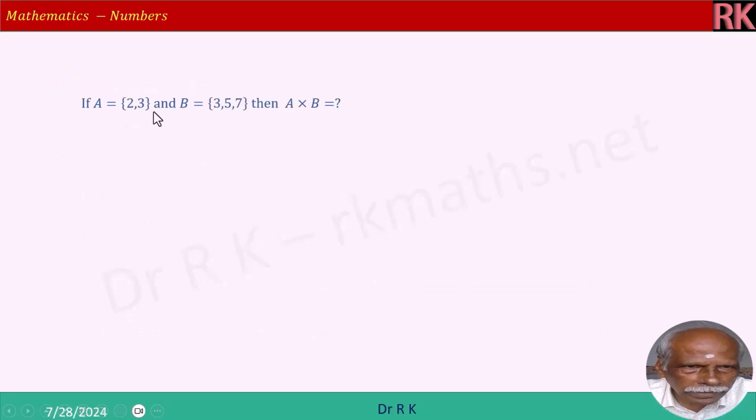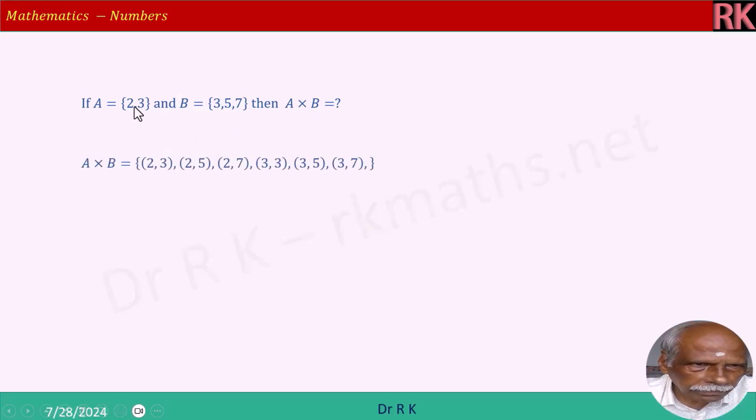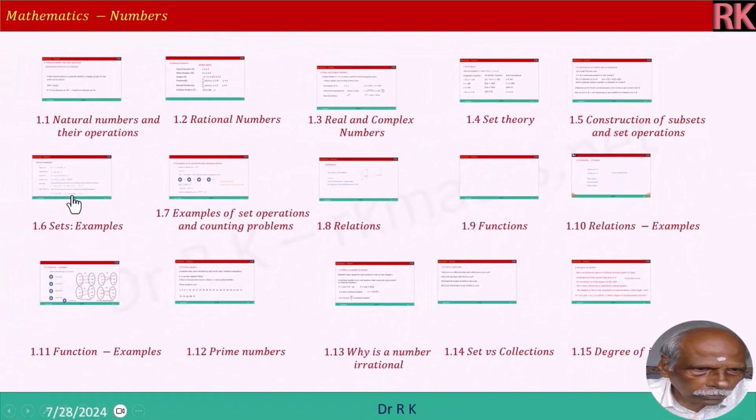So if A is equal to 2, 3, B is equal to 3, 5, 7, then A cross B will have 6 elements, because number of elements in A is 2, number of elements in B is 3. So product is 2 into 3, 6. Therefore we will get 6 elements. We will take first element from the first set and then pair with all the elements in the set B. So 2, 3, 2, 5, 2, 7. Then we will take the second element from the first set 3, and pair with the elements in B, that is 3, 3, 3, 5, 3, 7. Therefore, totally 6 elements are there, and each element is a pair of numbers, ordered pairs we'll say, right? This is what I have explained, and then we will go to the examples.